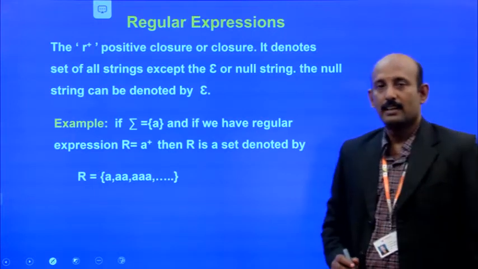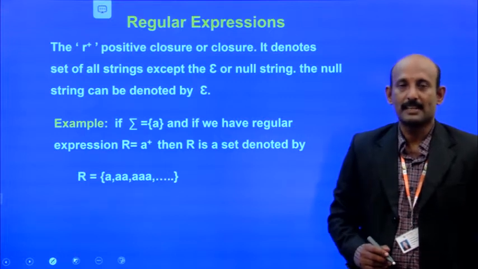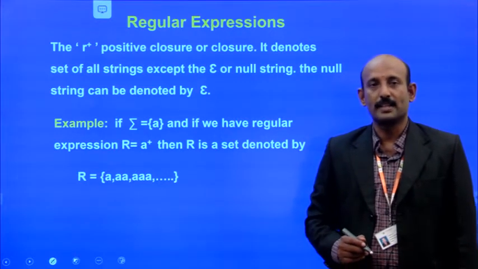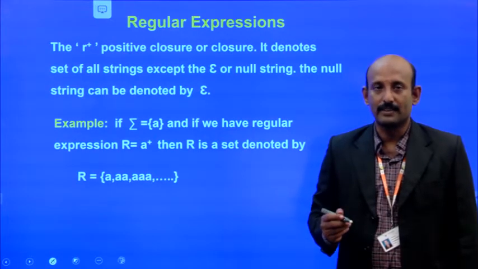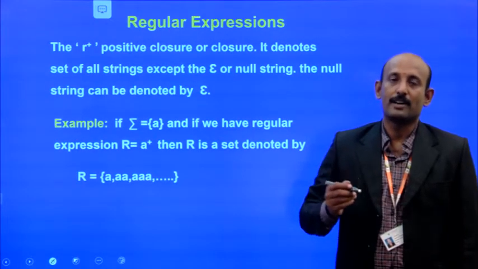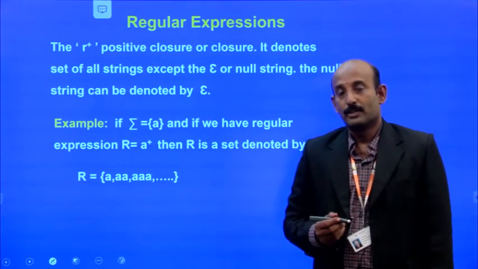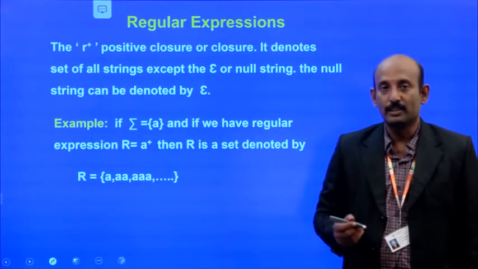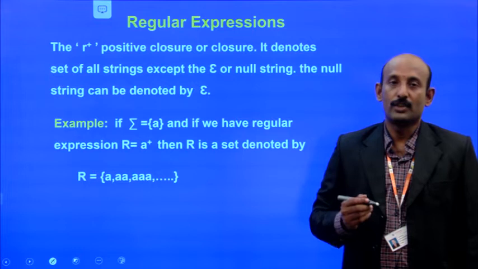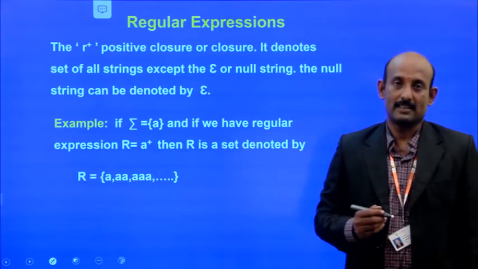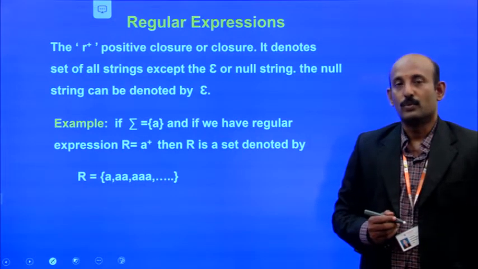And next is the positive closure. R plus is a positive closure. Positive closure means the occurrences of the strings start from 1 or more. In the Kleene closure, the occurrences of the strings are 0 or more, whereas in the positive closure it starts with 1.